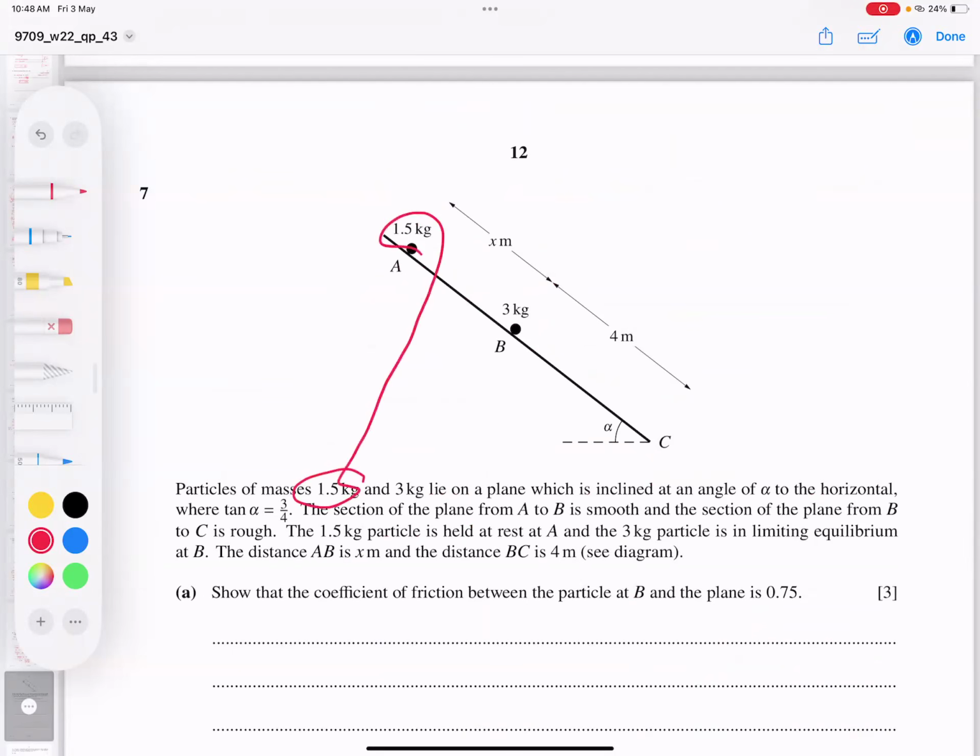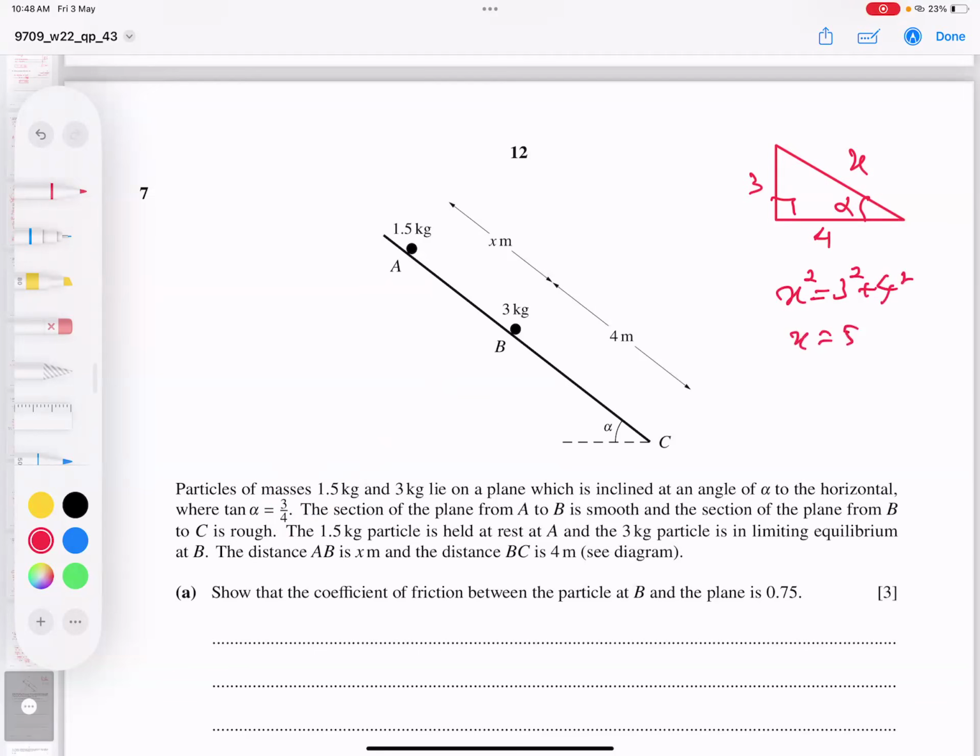Particle masses are 1.5 and 3. The inclined plane is alpha, and tan alpha is given as 3/4. Opposite is 3, adjacent is 4, so by Pythagoras theorem the hypotenuse is 5. Cos alpha is adjacent by hypotenuse, and sin alpha is opposite by hypotenuse.